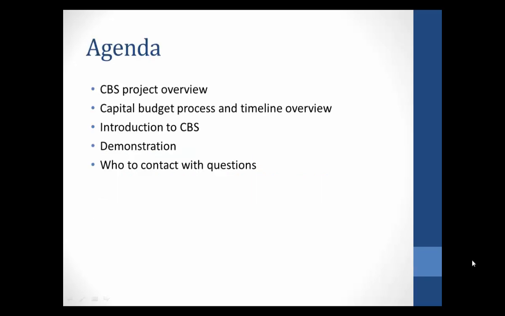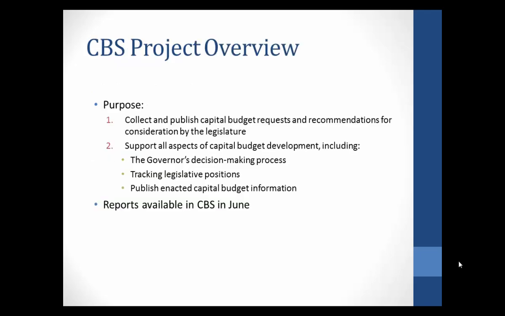We will first review the capital budget process and timeline, and then we will demonstrate how to use the capital budget system. The purpose of the capital budget system is to collect and publish capital budget requests and recommendations for consideration by the legislature. The capital budget system will support all aspects of capital budget development, including the governor's decision-making process, tracking legislative positions, and will be able to publish enacted capital budget information.